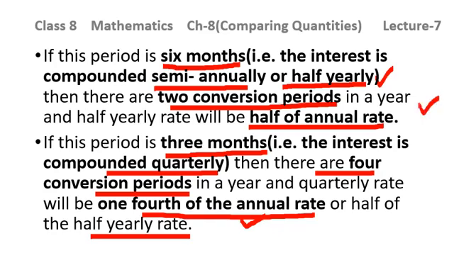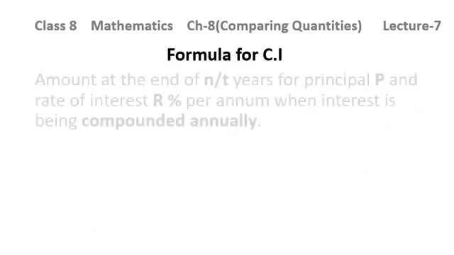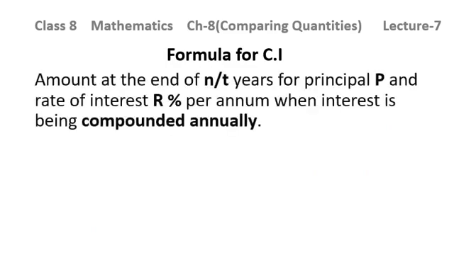And if the period is 3 months, so how many quarters will be there? 4 quarters. So 4 conversion periods, and rate will be 1/4 of the annual rate. Now the formula for CI. Amount at the end of N or T. Yesterday I told you that you can take here N years or T years.